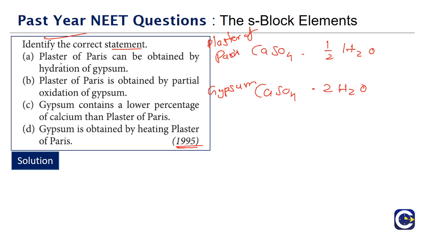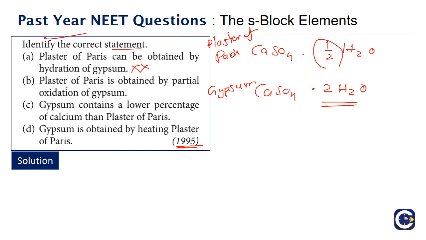So look at option A. What is option A saying? Plaster of Paris can be obtained by the hydration of gypsum. No, already gypsum is having 2 water molecules. Plaster of Paris is having only half water molecule. So plaster of Paris cannot be obtained by the hydration of gypsum. In fact, gypsum can be obtained by the hydration of plaster of Paris.